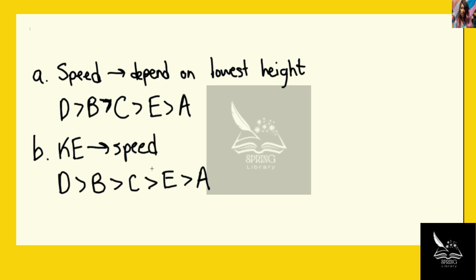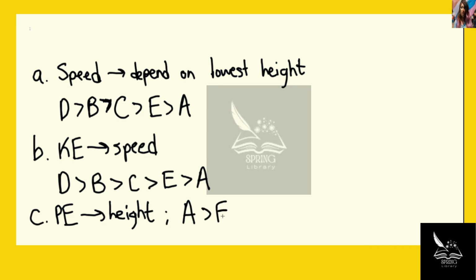And essentially, for the potential energy, it just depends on the height. So the greater the height, the greater the potential energy. And what that essentially means is that this order is going to be reversed. And so we have A greater than E, greater than C, greater than B, greater than D.